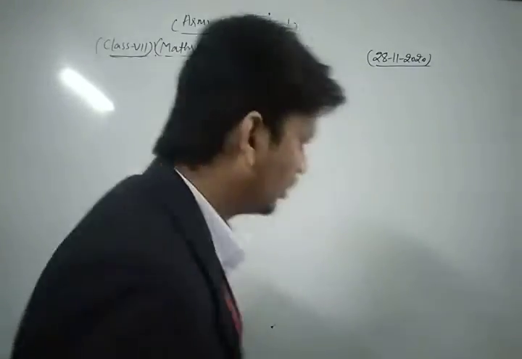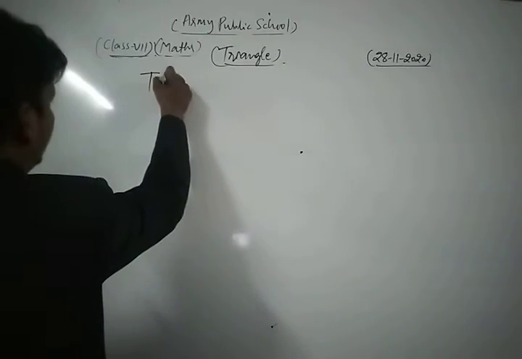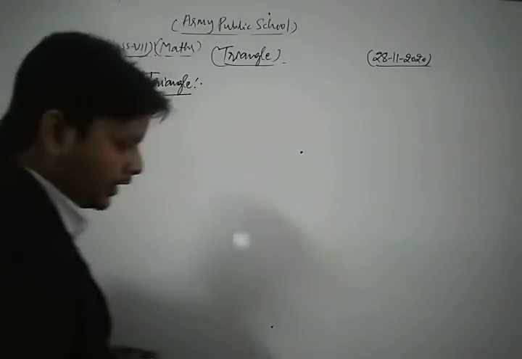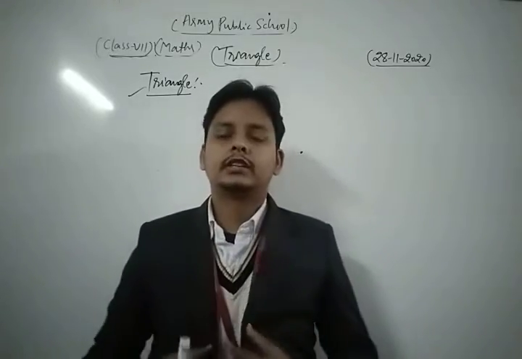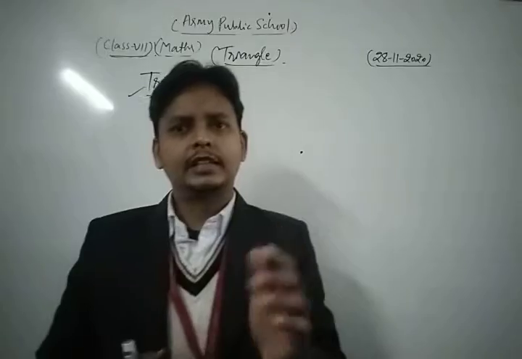So dear students, first of all, we take and discuss the concept of what is a triangle. Okay, and then after that we discuss its properties. Dear students, you know very well that a triangle is a region bounded by 3 line segments.